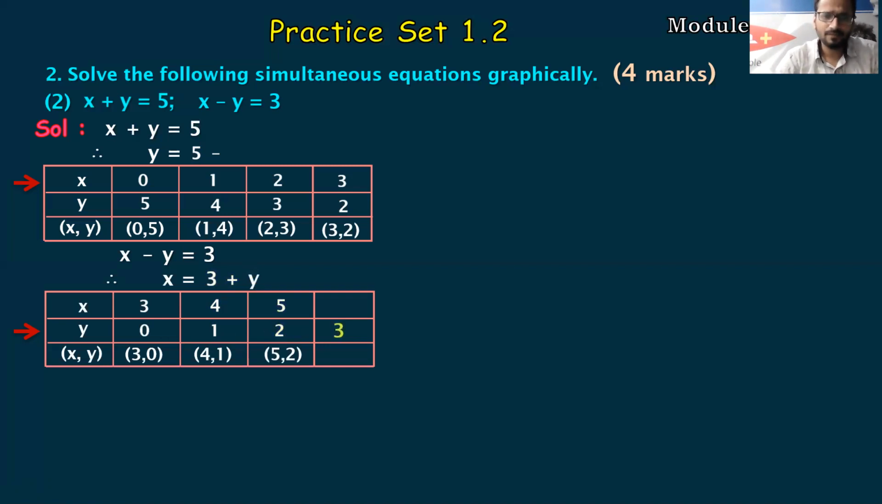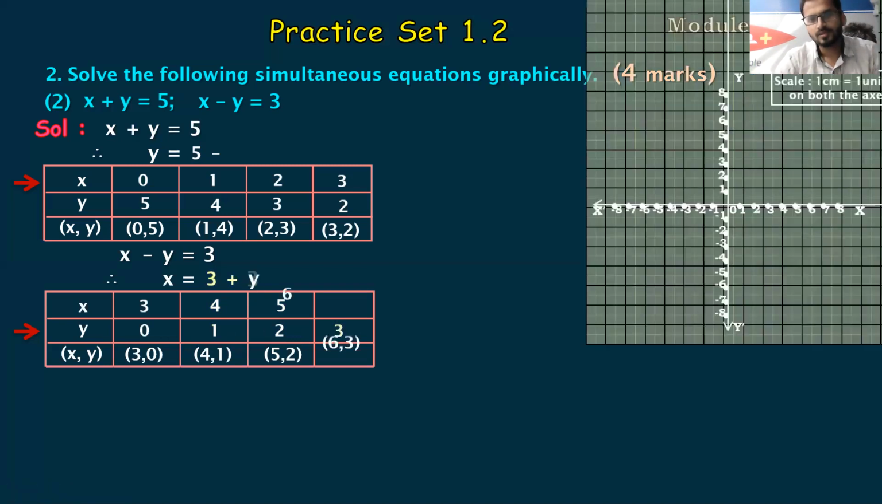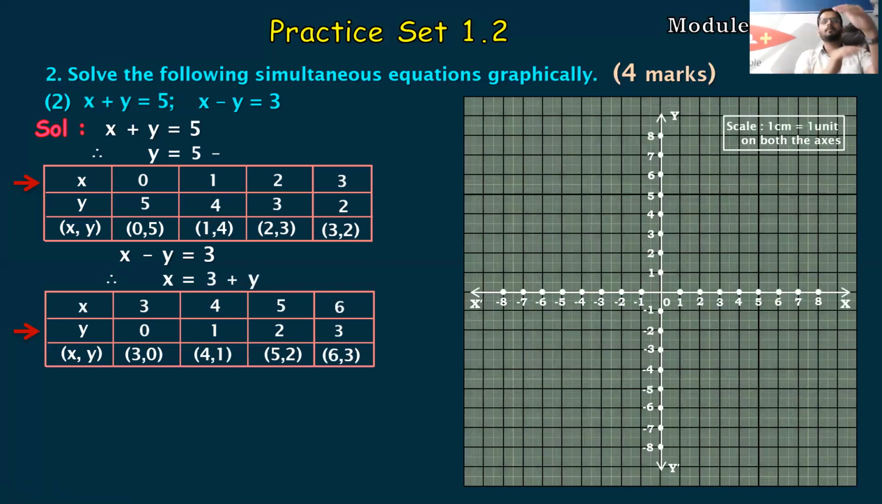Next, if I am taking the y value as 3, 3 plus 3 is 6, so the point is 6 comma 3. So your table part is done, the calculation part is done. This you have to write in your main question paper. Then you can come to your graph paper.